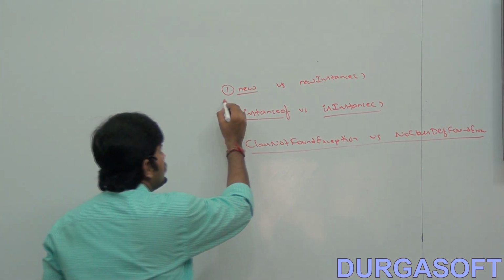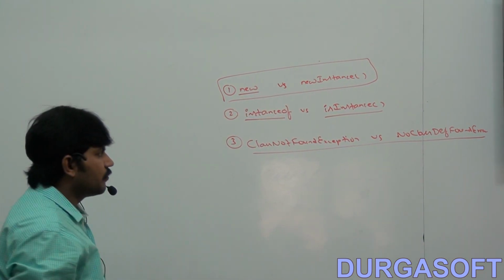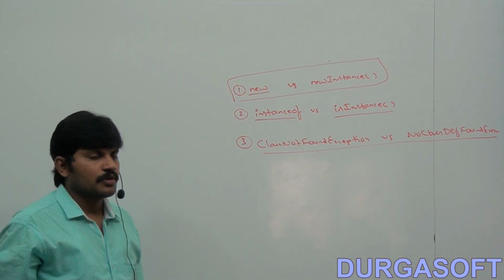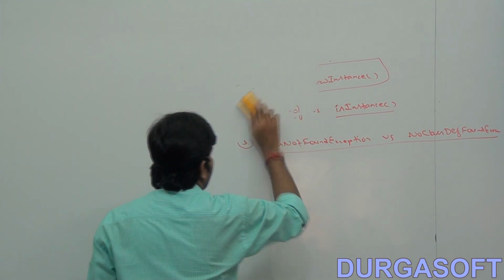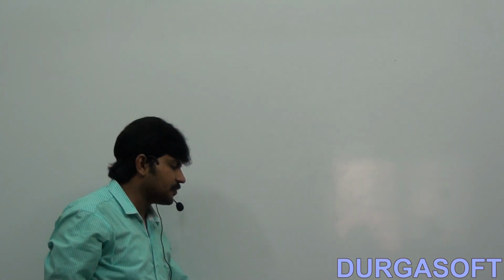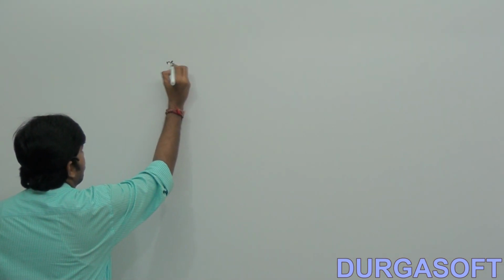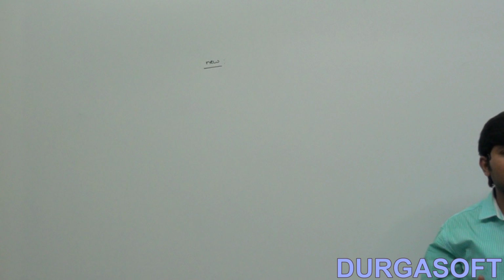Keep the subheading first: new versus newInstance. Okay, just write this point. We can use the new operator to create an object. So we can create any class object by using the new operator. We can use the newInstance method to create an object.